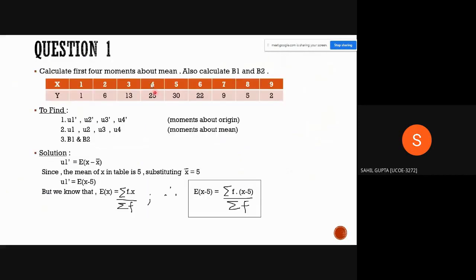So now let's go to the first question. The question is: calculate the first 4 moments about mean. Also calculate beta 1 and beta 2. This is the table given, where y is the frequency.